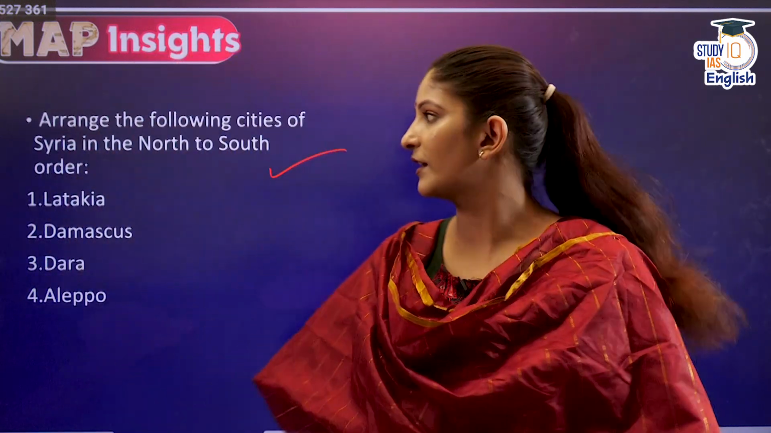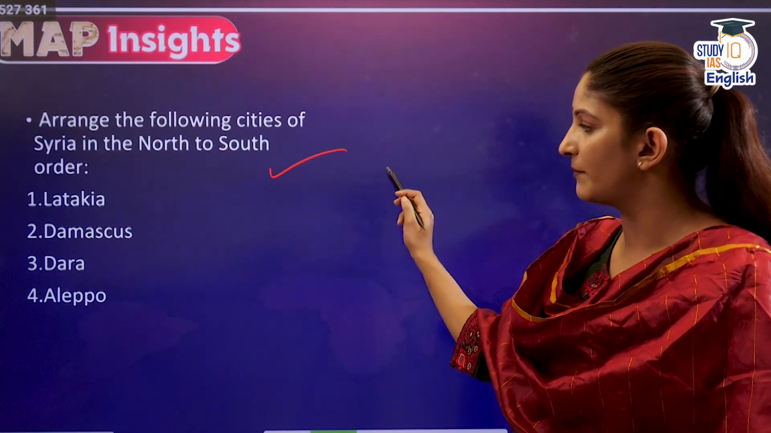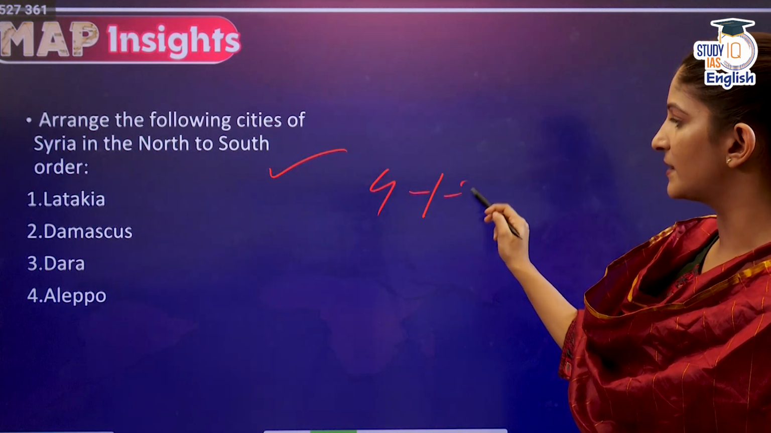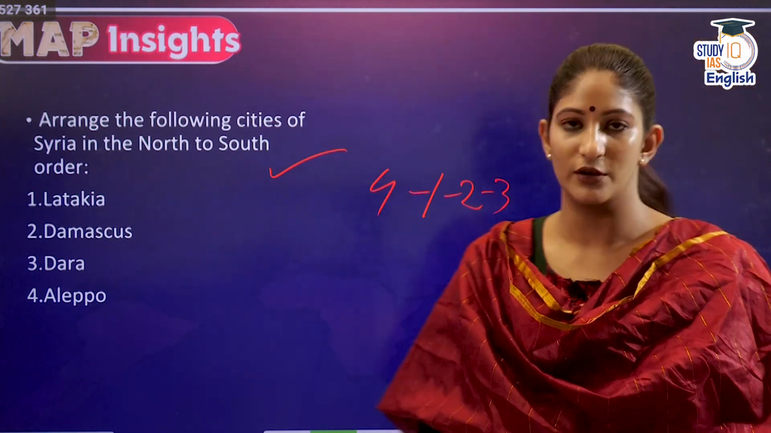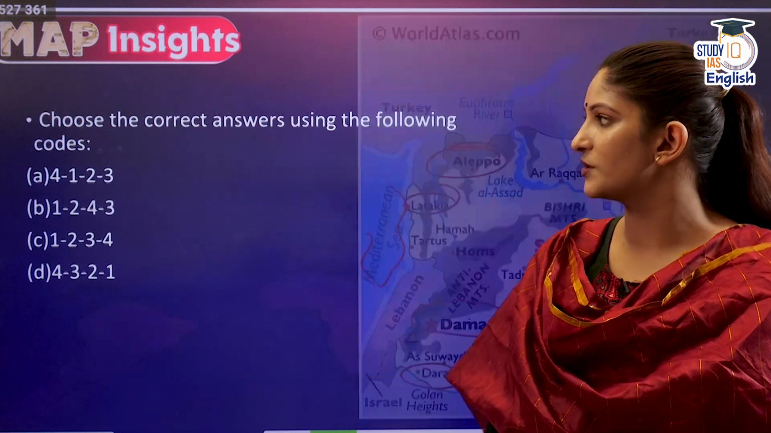Okay, so let us arrange them. First we have Aleppo, then Latakia, then Damascus and Dara. 4, 1, 2, 3 is going to be the correct answer. 4, 1, 2, 3, option A.